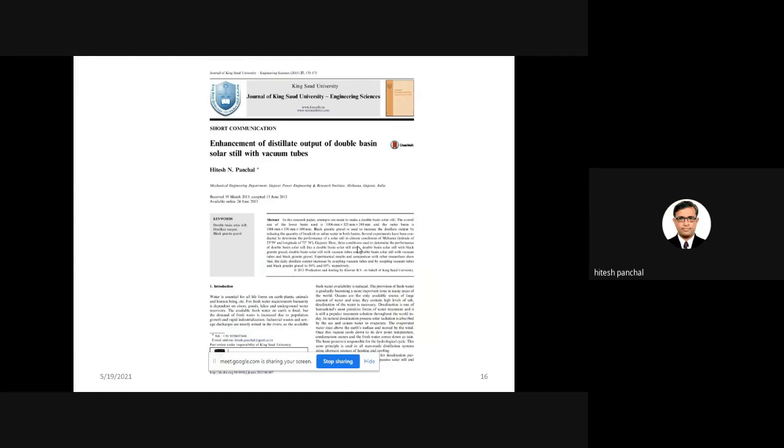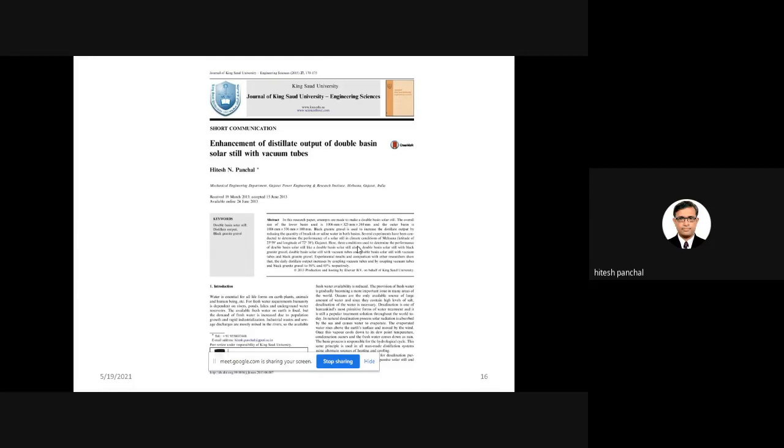Now, in the research carried out on the double basin solar still with vacuum tubes, compared with the flat plate collector and double basin solar still, the distillate output was around 7 to 8 liters. But if you use the double basin solar still with vacuum tubes, you will get an output of around 9 to 10 liters.